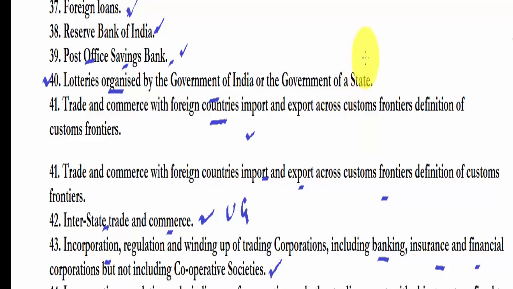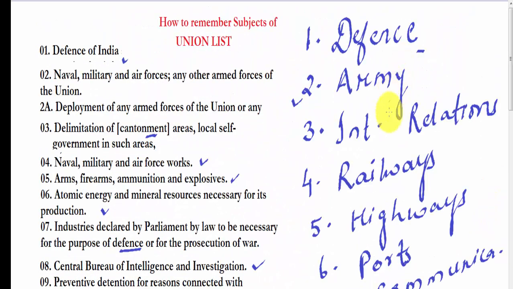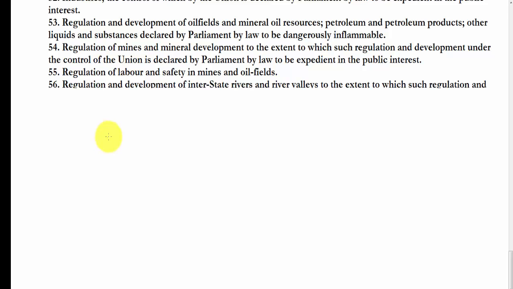The trick is to remember the categories. I have shown you how to relate the subjects to the categories. I will give you a trick here to remember those categories. Defense, army, international relations, railways, highways, ports, communication, economy. For four categories I have made an acronym. IDEA, and jokes related to Idea internet will help you remember this very easily. From I, international relations, D for defense, E for economy and A for army.